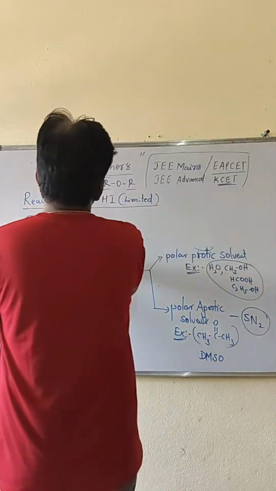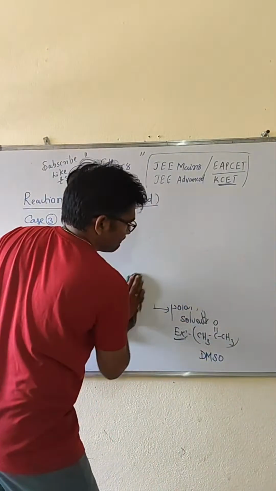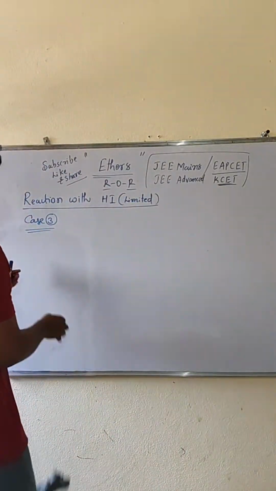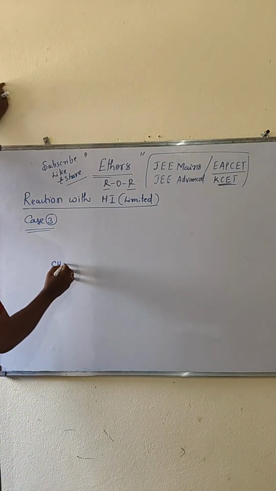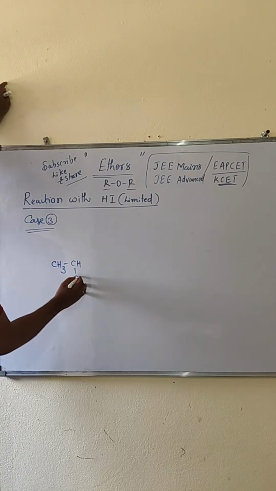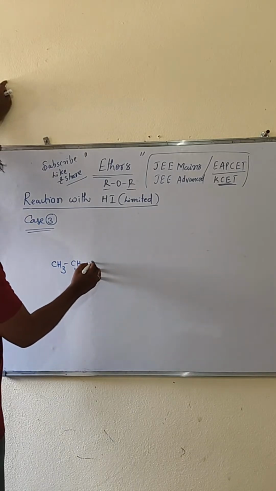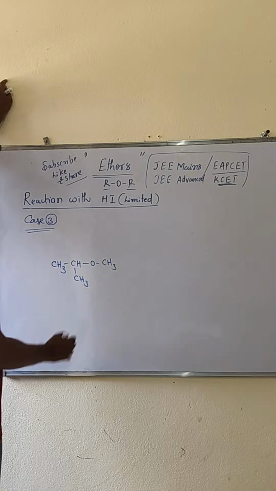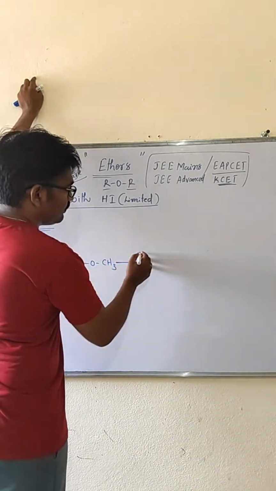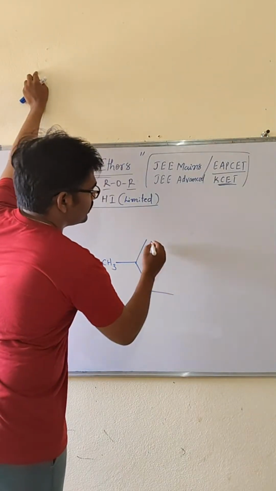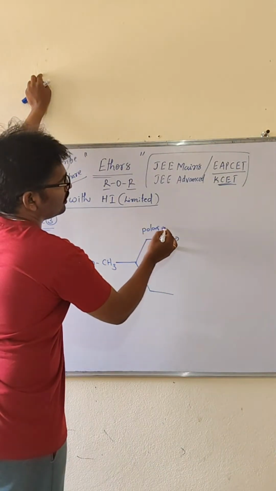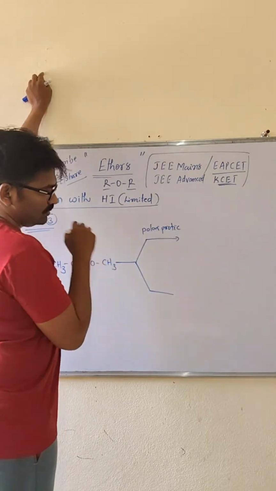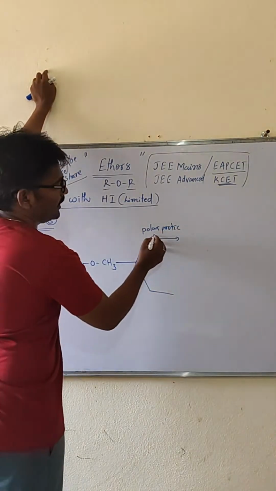So one of the secondary groups we are taking, look at CH3-CH-CH3-O-CH3, like this. Two different solvents if you take, one is polar protic, like H2O.